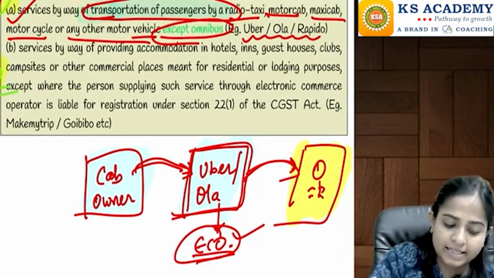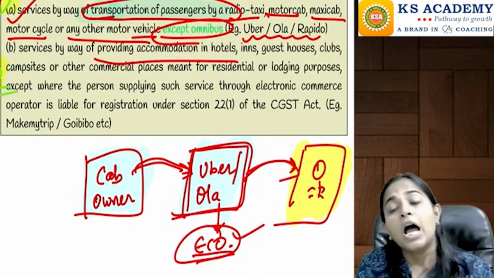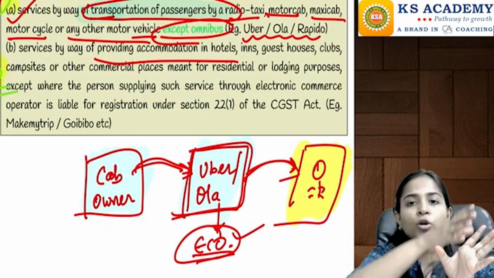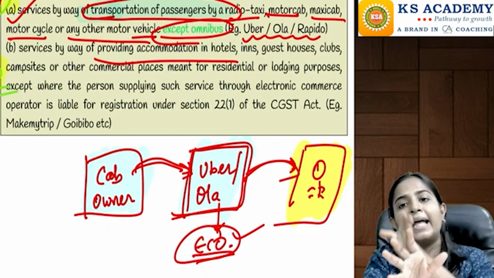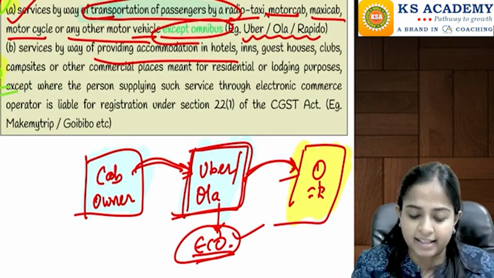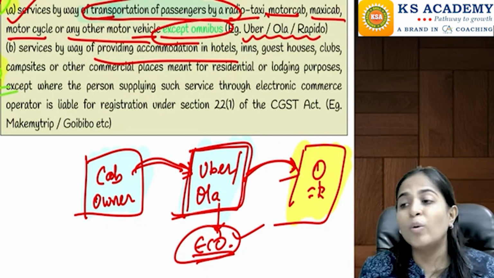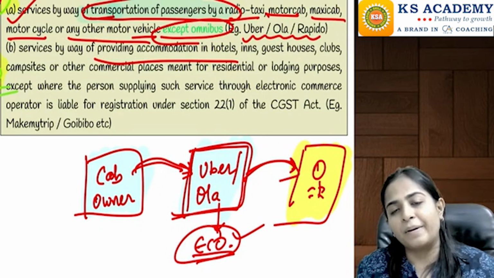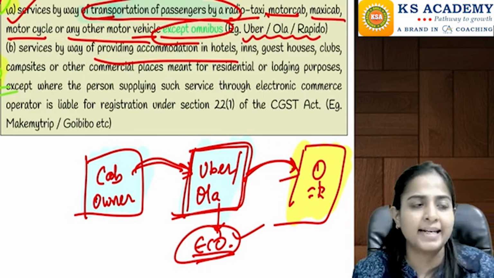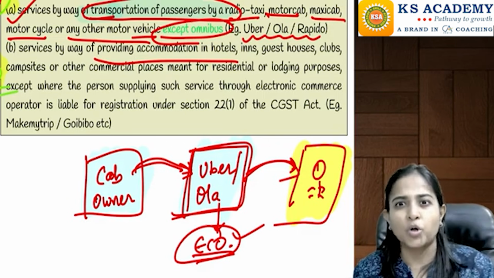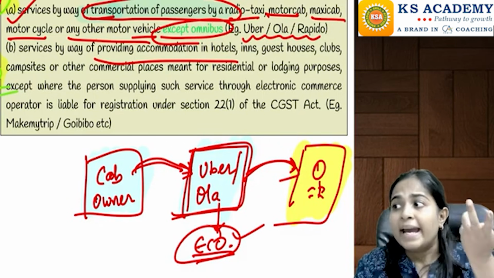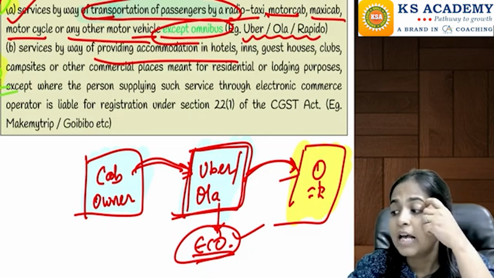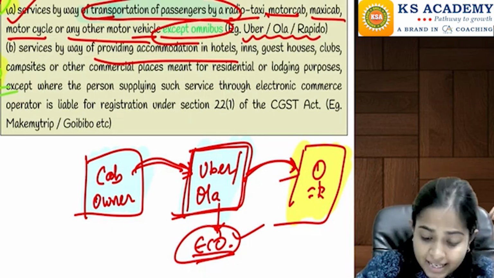Similarly, the next service is accommodation, hotel accommodation. Say a hotel is listed on, let's say, GoIbibo, and then GoIbibo provides the service to the final customer. In this case also, whoever is that e-commerce operator in between will be responsible to pay the tax. It can be agoda.com, Make My Trip, GoIbibo, Ixigo, etc. Whichever e-commerce operators are providing the services will be responsible to pay the tax directly to the government.